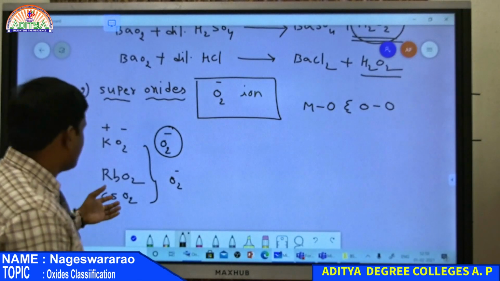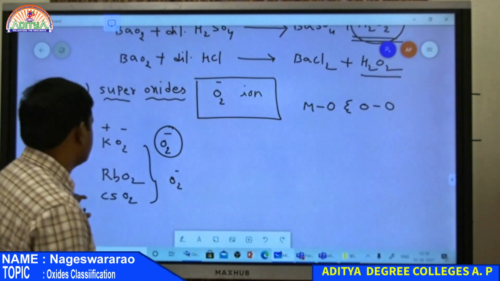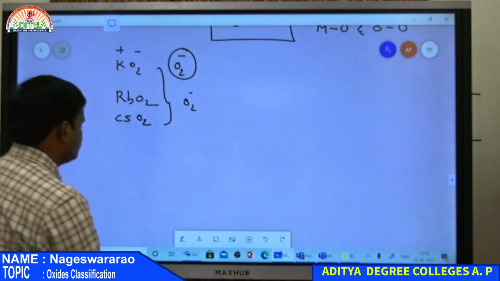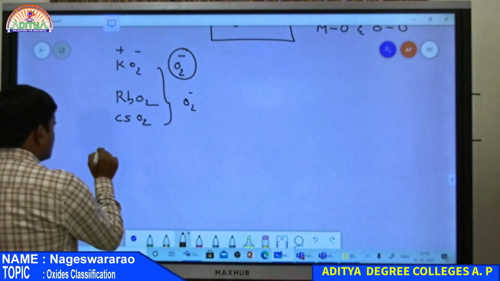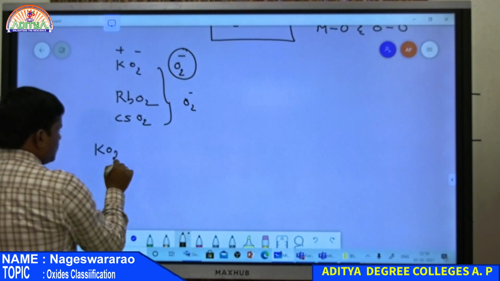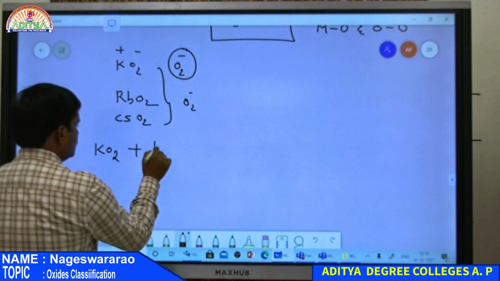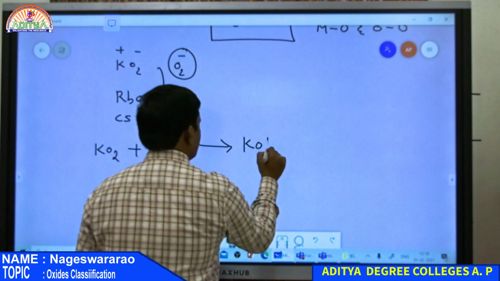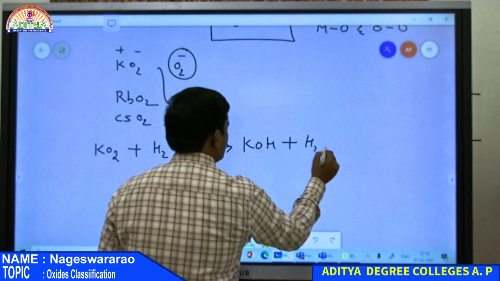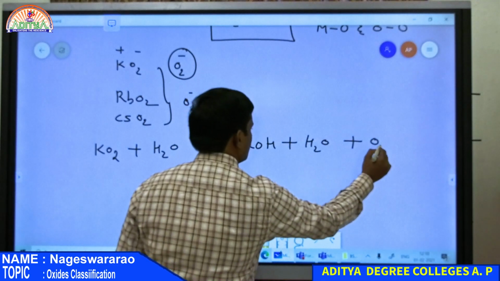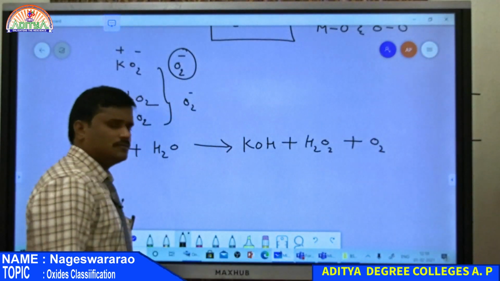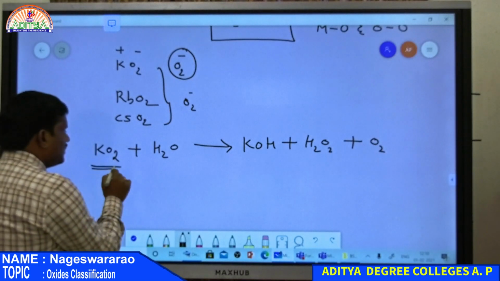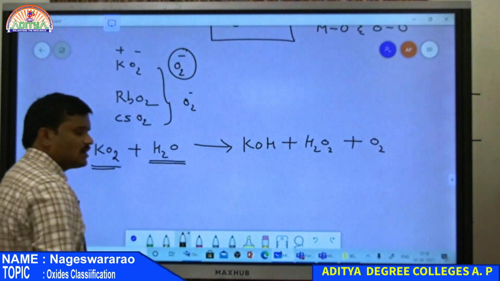The characteristic property of a superoxide is that whenever a superoxide is reacted with water, suppose KO2, this is a superoxide, it gives KOH along with H2O2 and O2. Any superoxide reacted with water, that is hydrolysis.